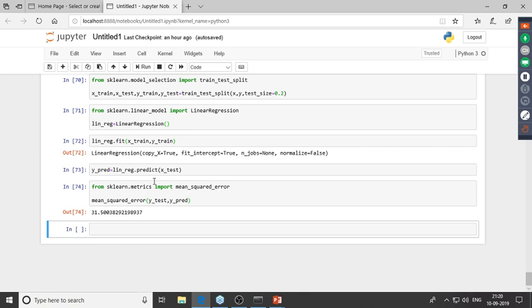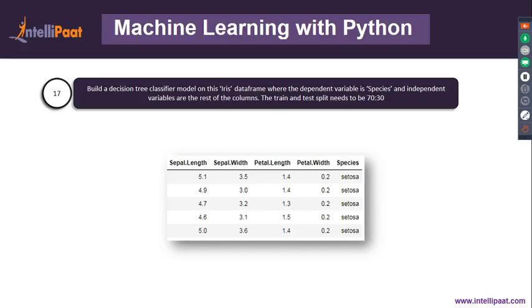So that was regression. Now we'll also go ahead and see a classification model. So this time on the iris dataset, we'd have to build the decision tree classifier. And over here, species would be the dependent variable, and the rest of the columns would be the independent variables.